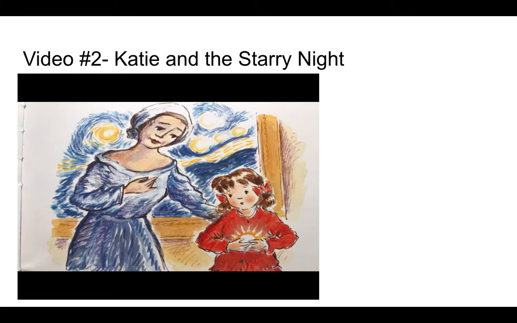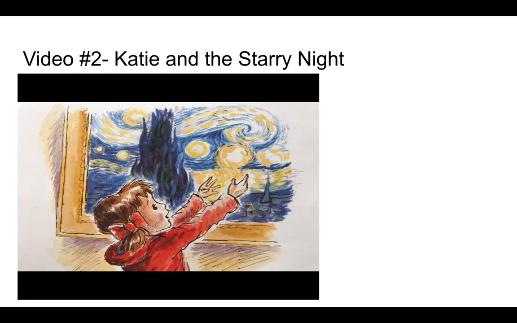"What's that in your pocket, Katy?" asked Marie. "My star," said Katy. "I wanted to show it to Grandma." "But it might float away again," said Marie. "Put it in the Starry Night, and then you can see it whenever you want." So Katy threw the star up into the painting.